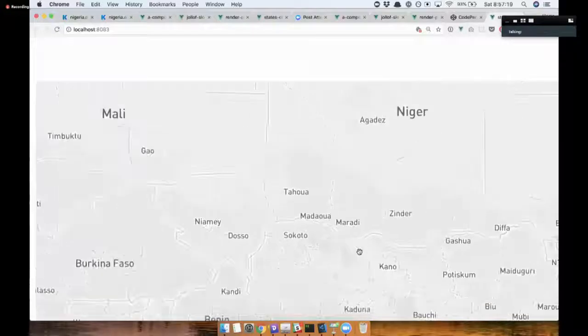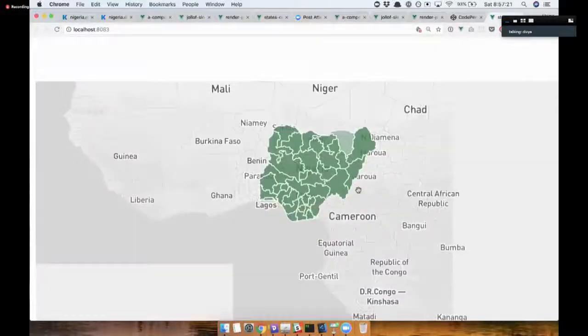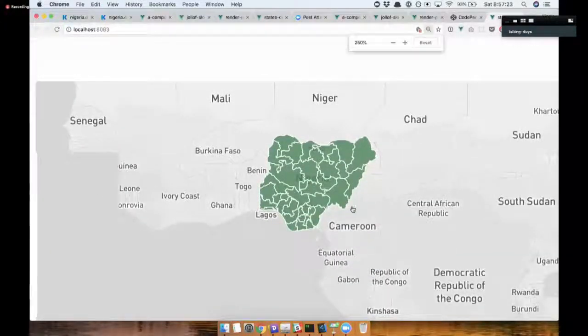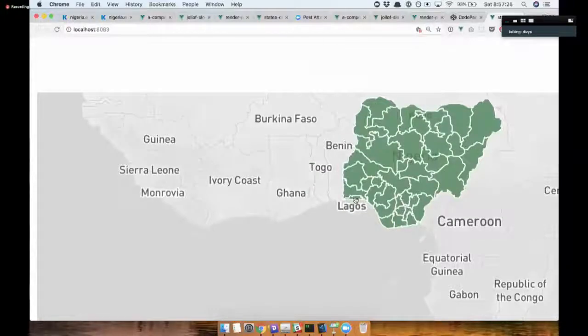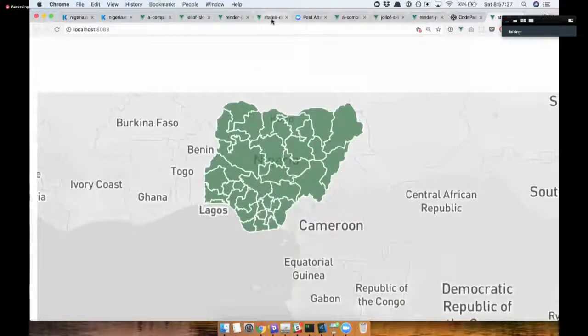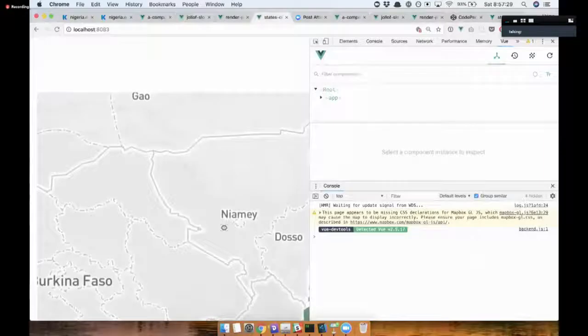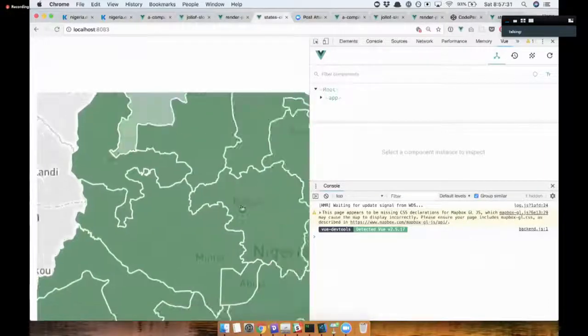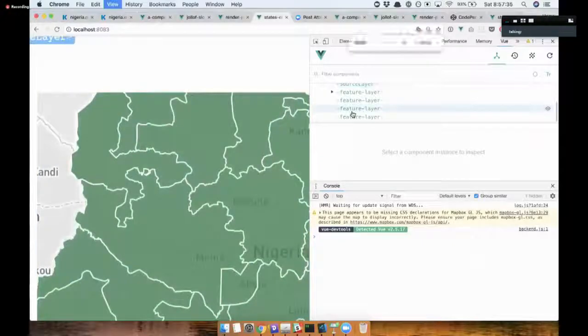So just a quick demo of what that is like. We have our map here. And then we can hover over everything, which is really nice. I'm going to show you this other one. So everything works, and then within our base map, we have all of our layers.